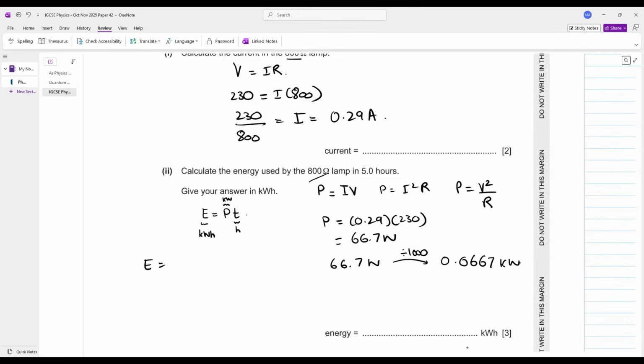Can you calculate the energy in kilowatt hours? Yes, energy is equals to 0.0667 multiplied by the time in hours, that is 5. Multiply this by 5. Your answer for energy comes out to be 0.33 kilowatt hours. Easy peasy. Lemon squeezy.